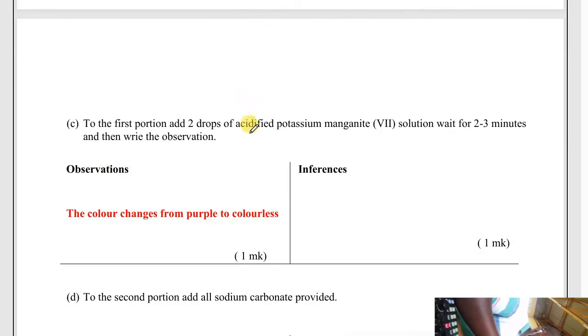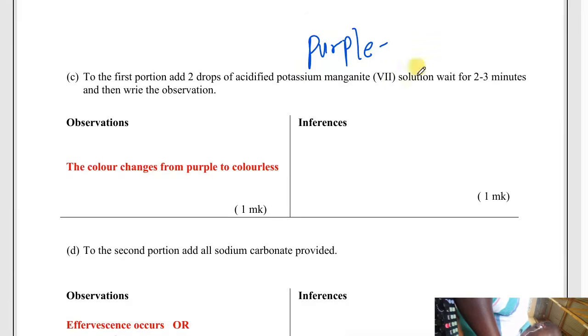To the first portion, add acidified potassium permanganate. Acidified potassium permanganate is purple in color. So if the acidified potassium permanganate decolorizes, that is, the color changes from purple to colorless, it means three things are present: the double bond, the triple bond, and alcohol. That is for acidified potassium permanganate. So it means the double bond.